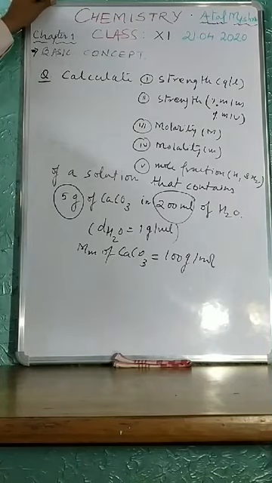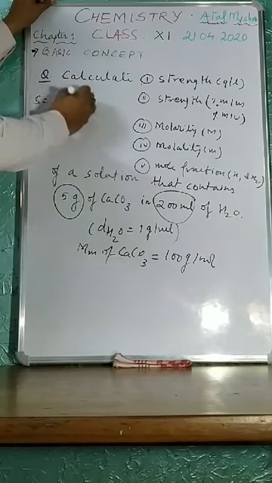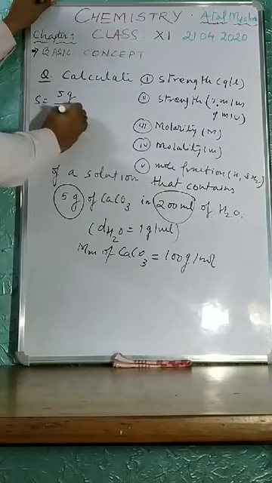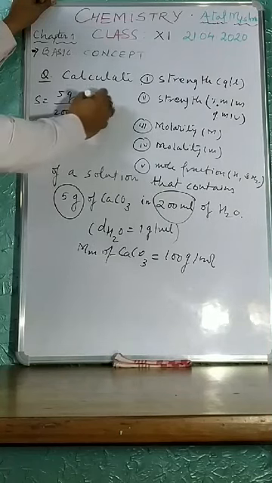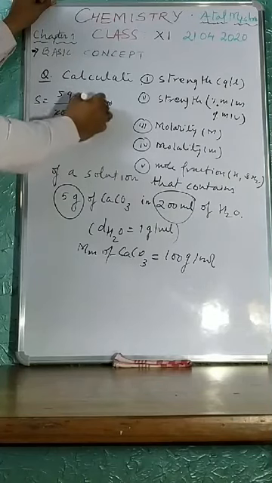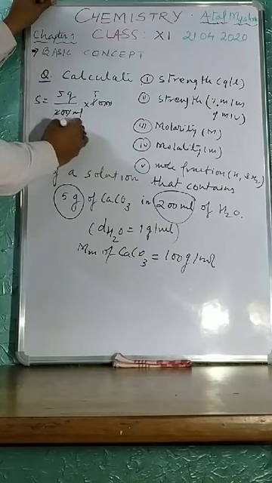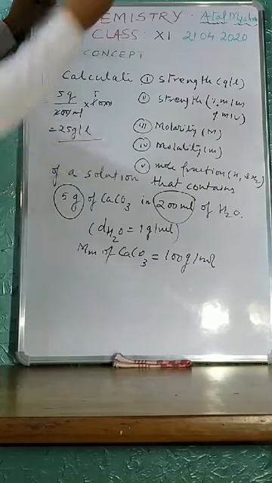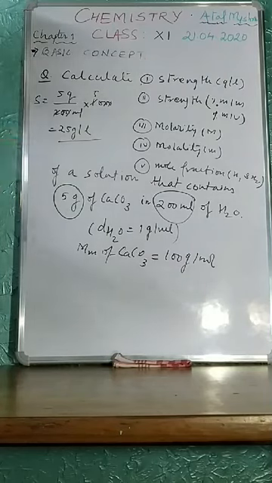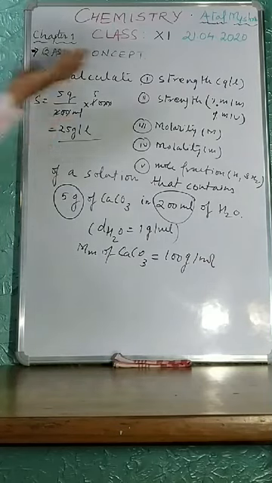Strength in gram per liter, capital S. So 5 gram divided by 200 milliliter into 1000, you can write it simply. 2 5s are 10, so 25 gram per liter, and many students got it the right way. That means it is clear to you how you can solve your question.